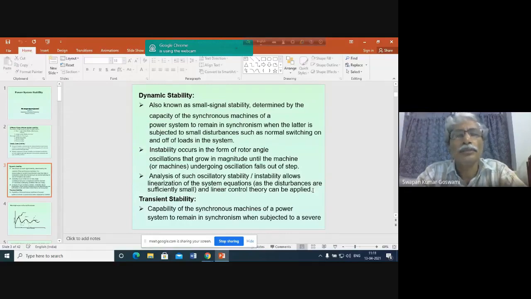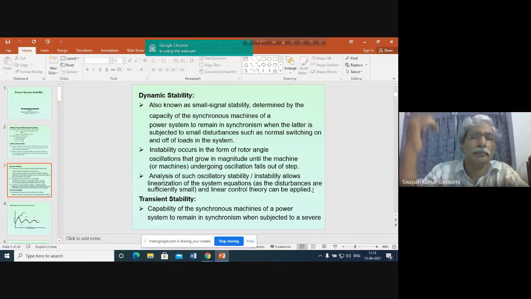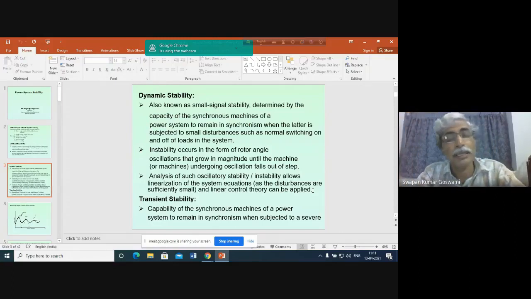So voltage will become low at the load end, and at the load end, what are the loads? There are static loads, like the lamp we connect, but at the same time there are dynamic loads as well. Dynamic loads are mostly motor loads, mostly induction motor loads, because our system is AC.